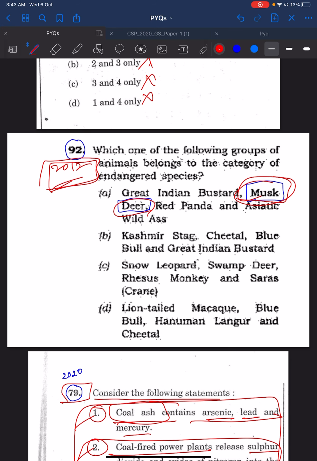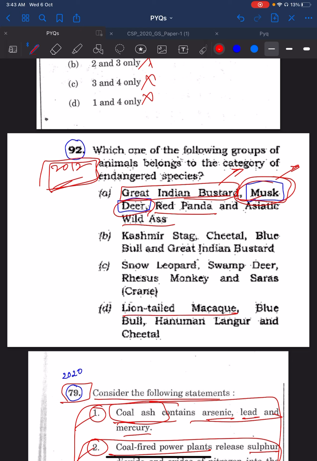This question is the 92nd of the 2012 set A question paper. Every animal mentioned in this question, like the Great Indian Bustard, was asked separately in prelims. Musk deer was asked in 2020. Red panda was asked. Wild ass was asked.